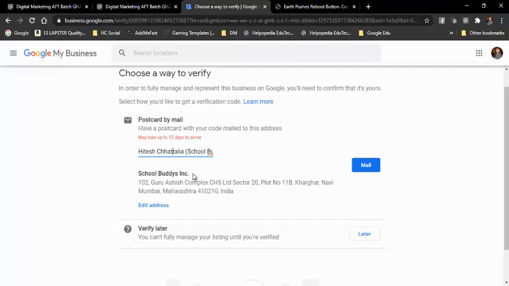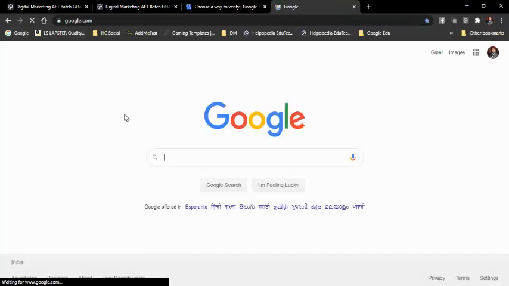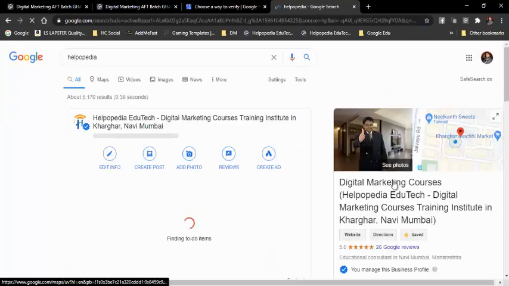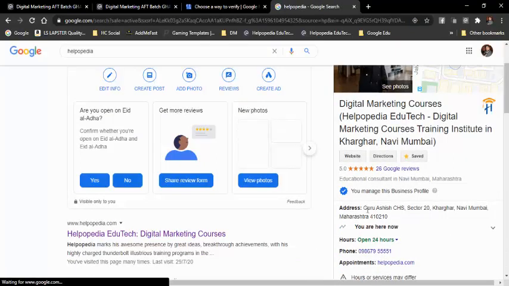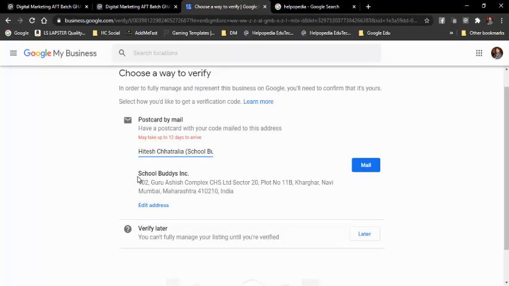So this is for the listing on the map, as well as whatever information we are seeing on the right hand side. So this business is registered. See over here you can see my address. So same way for this listing also our map will show School Buddies Incorporation and this address, and then we can verify. So now in this postcard, what is the content that they are going to send? They will not send anything. They will just send a 5 to 6 digit PIN number.